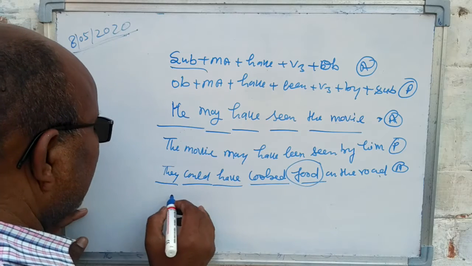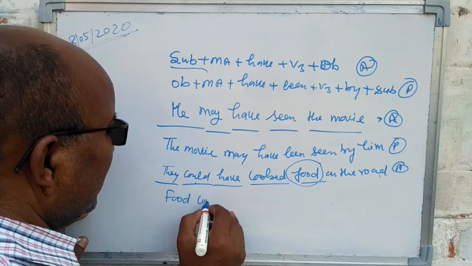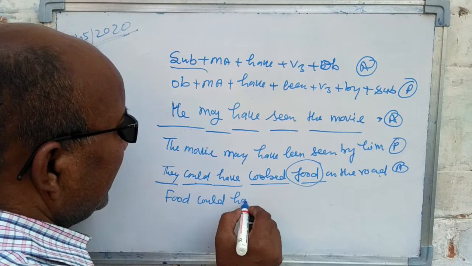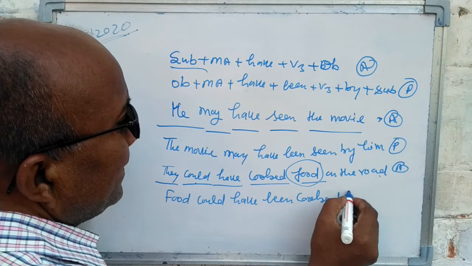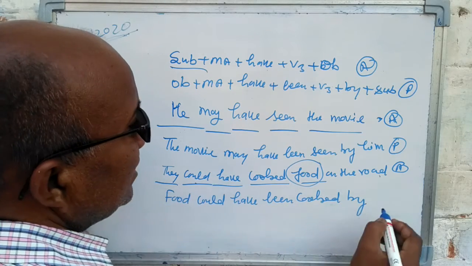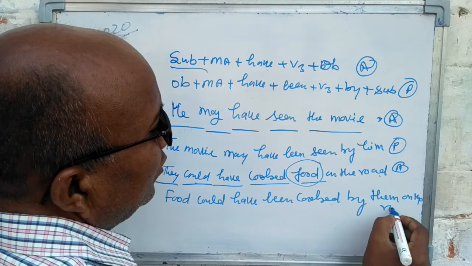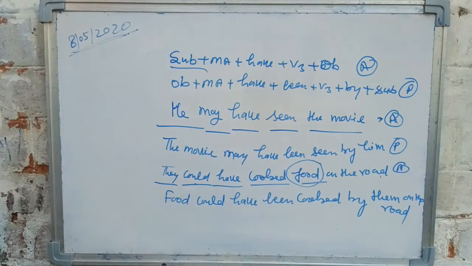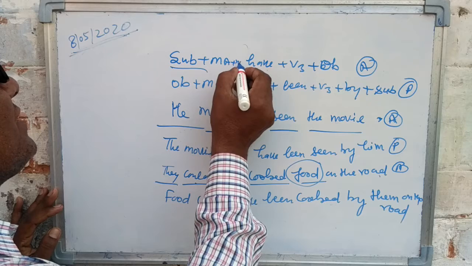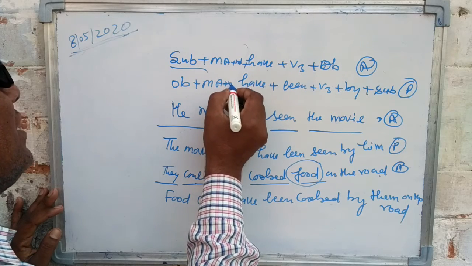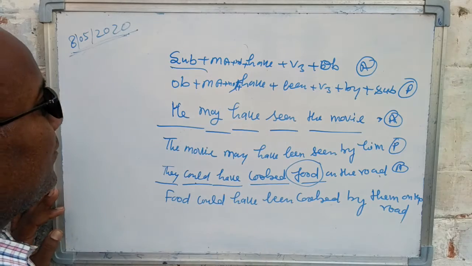Object is food, so food, could is the modal, could, have been cooked by, they is changed into them, on the road. This sentence is an affirmative sentence. If you find not in active voice, then you will use not after modal auxiliary in passive voice.